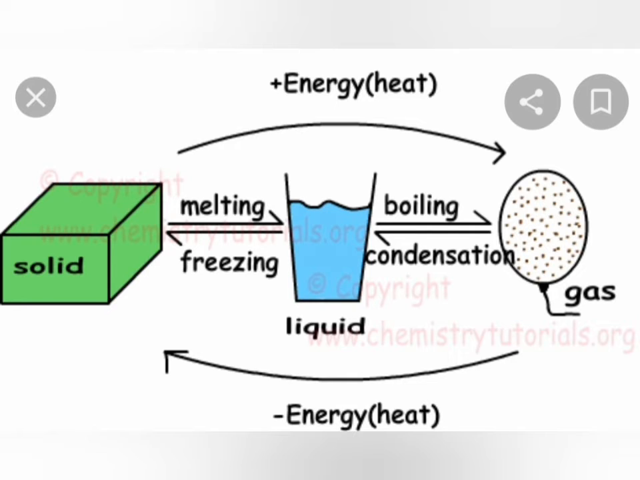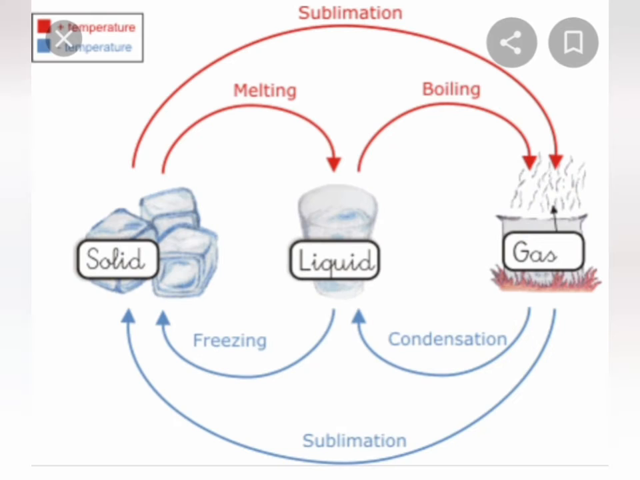Okay, the three states of water are solid, liquid and gas. Ice is the solid form of water, water is the liquid form of water, and water vapor is the gaseous state of water. Okay, student, we can say the states of matter can be interchanged from solid to liquid, from liquid to gas, and again from gas to liquid, and from liquid to solid. Okay, student.